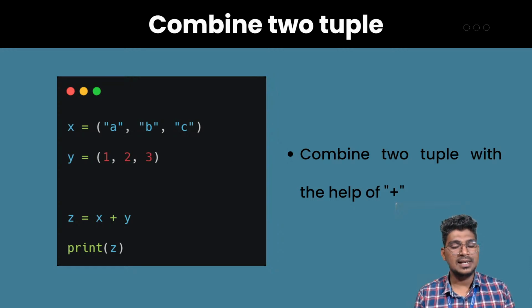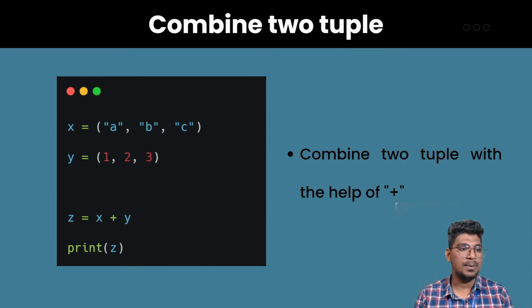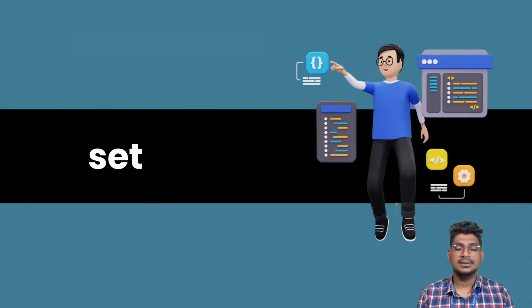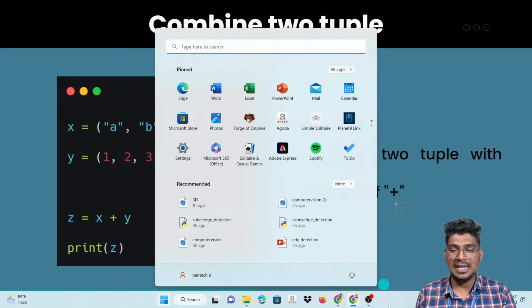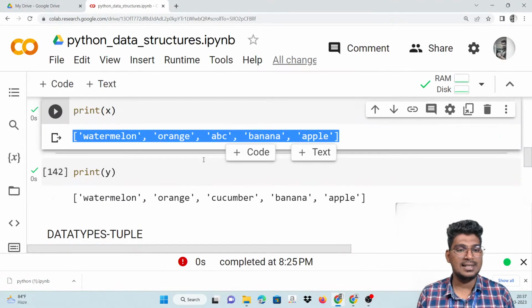The same procedure, x plus y, and we can store that value in a different variable. That means we can combine two tuples with the help of the plus operator, which is actually an arithmetic operator. I will show an example of that, then you can understand.